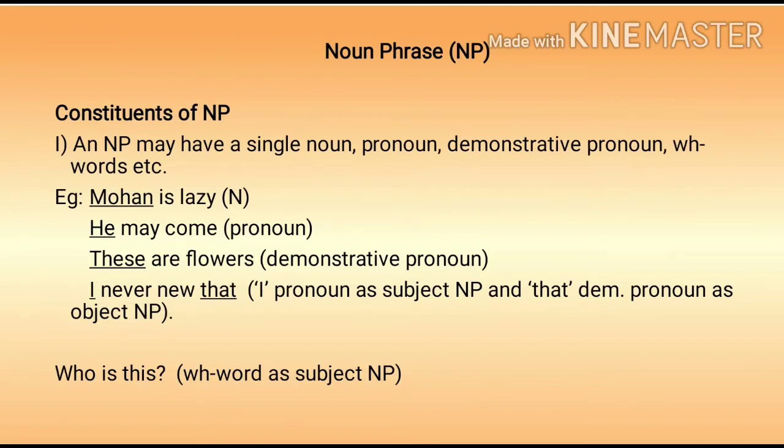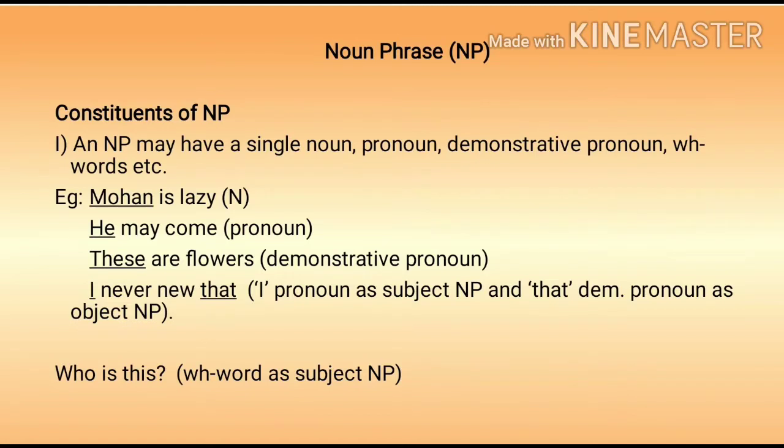First one. An NP may have a single noun, pronoun, demonstrative pronoun, WH words, etc. For example, Mohan is lazy. In this sentence, Mohan is the noun. He may come. In this sentence, he is a pronoun. These are flowers.